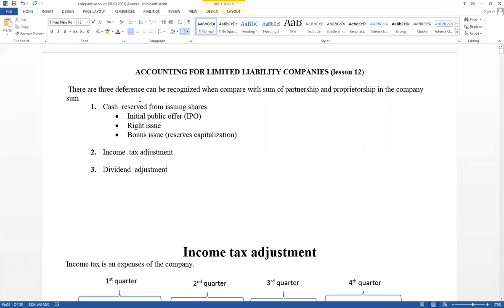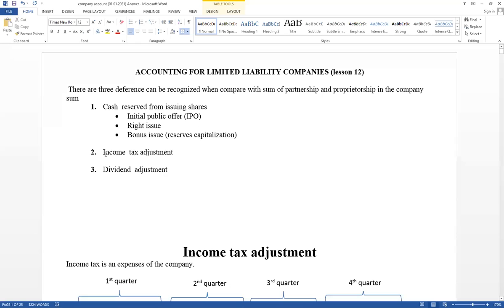Right, those are the differences when compared with sole proprietorships and partnerships. We need to discuss four organizations. Already we have discussed sole proprietorships and partnerships. Then think about when compared with sole proprietorships and partnerships, those are the differences that can be recognized in the company sum. Share issues, cash receipt from issuing shares. A company raises money by issuing shares. You have to know how to calculate, how to record, and which element changes in each and every type of share issue. And income tax adjustment as well as dividends adjustment.